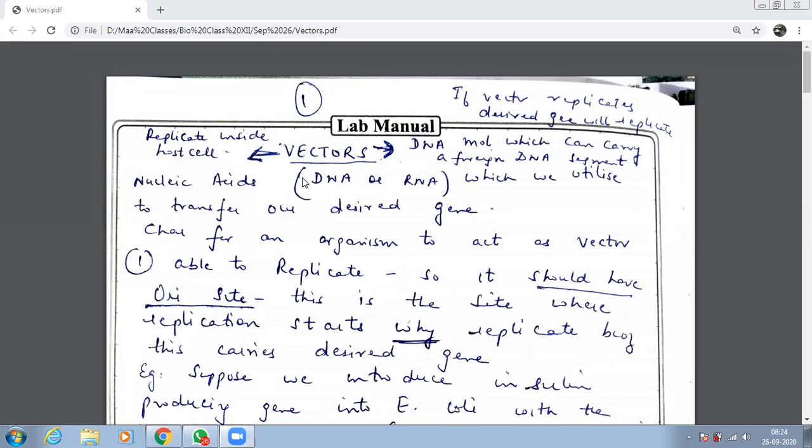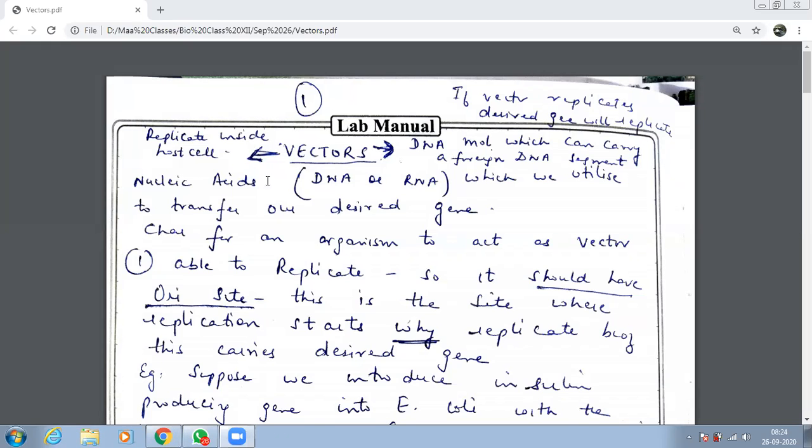But हम किसी भी बच्चे को तो select नहीं कर सकते हैं ना vector के लिए. We need some child जो अंदर जाके motivate करे बच्चों को. There may be students जिनको मैं ये काम दूं, they may enter into a class and they may not take interest in this. So all the class, will they be involved in card making? They will not be involved in card making. That means replication process नहीं होगा. And if replication process is not taking place, then that vector is useless.